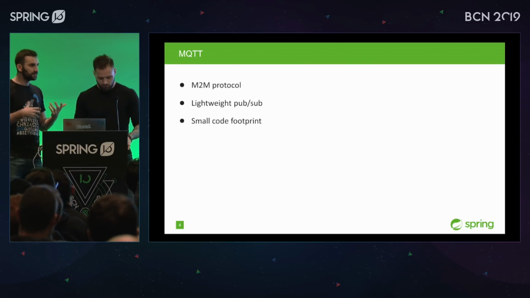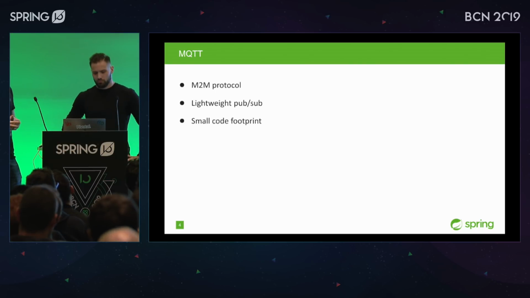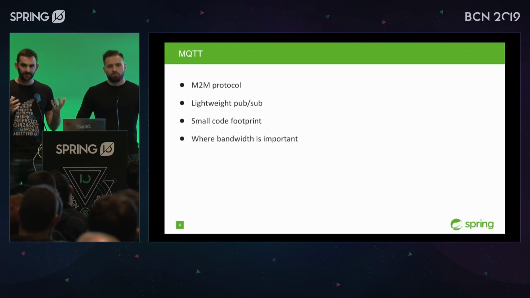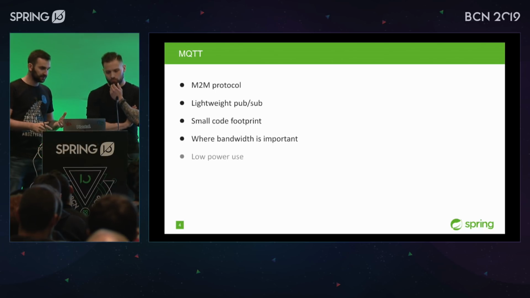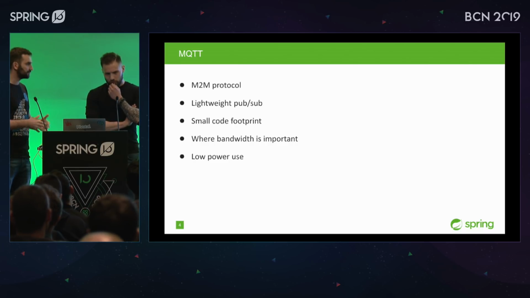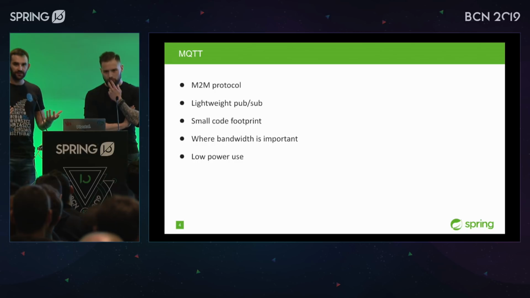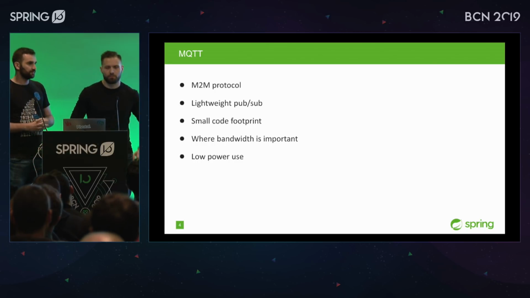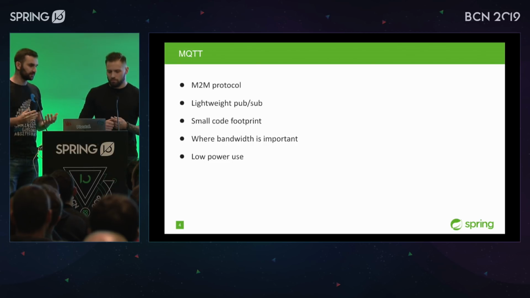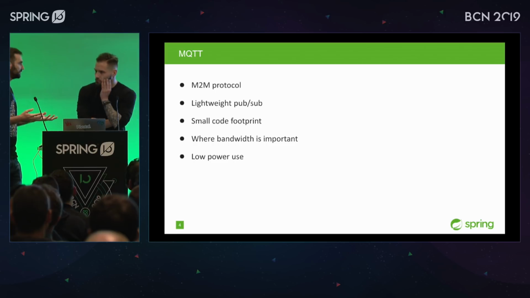And since we're dealing with cars, the code footprint has to be low. Makes sense. Especially bandwidth is important, because if you're driving a car, the network might change to 3G, for example. So in order to communicate, we need to have low bandwidth usage and also low power usage. So these are the important things related to MQTT. I haven't had more time to actually read anything more about this.